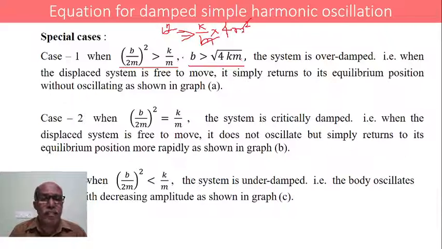Now, if b is greater than square root of 4km, or in other words, if b by 2m whole square is greater than k by m, then the system is said to be overdamped.